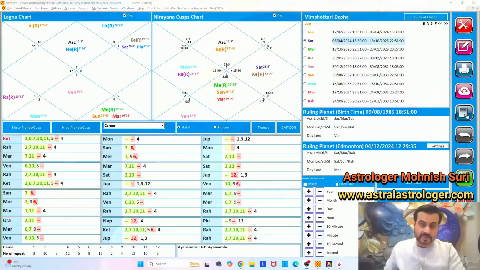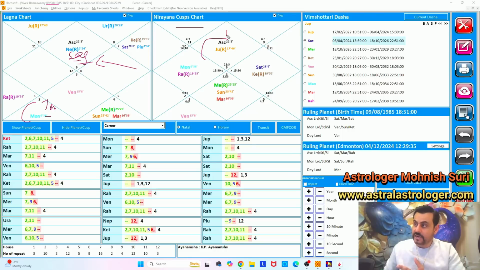So let's start with Vivek Ramaswamy's chart. This is a chart of Vivek Ramaswamy, 9th of August 1985, Cincinnati, United States. And you see he is born as Sagittarius. Sagittarius was the rising sign, and his moon is in Taurus. Taurus is ruled by Venus, and Sagittarius is ruled by Jupiter.